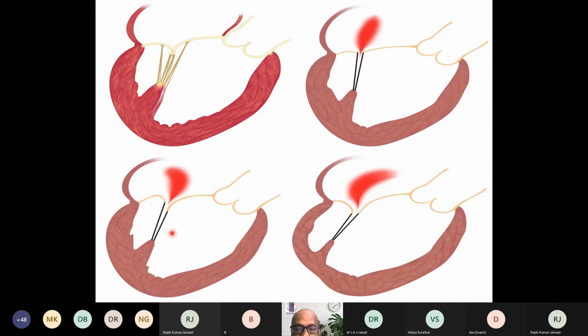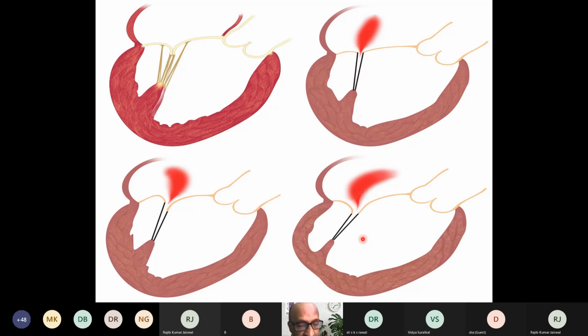In the left bottom panel, we have excessive movement of the posterior mitral leaflet, perhaps leading to mitral regurgitation. And in the last panel, we have restricted mobility of the mitral valve leading to mitral regurgitation.